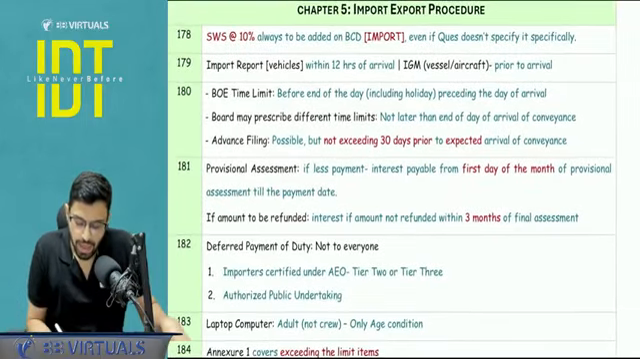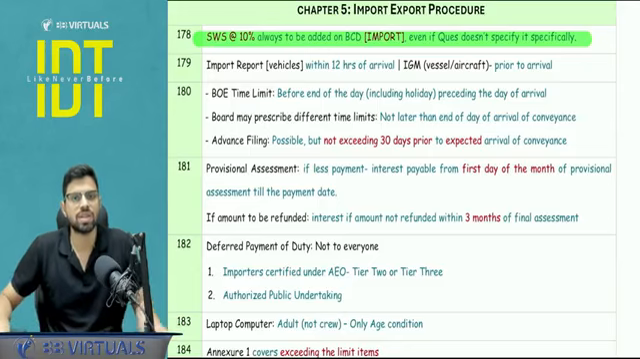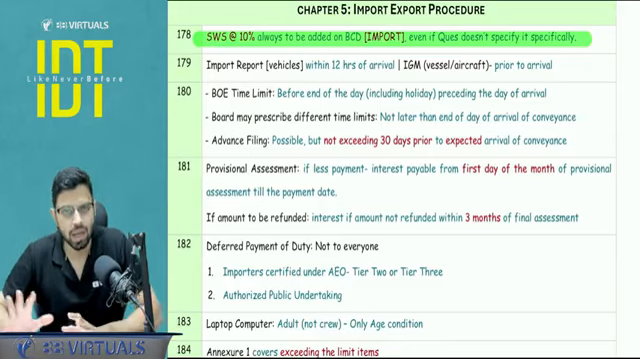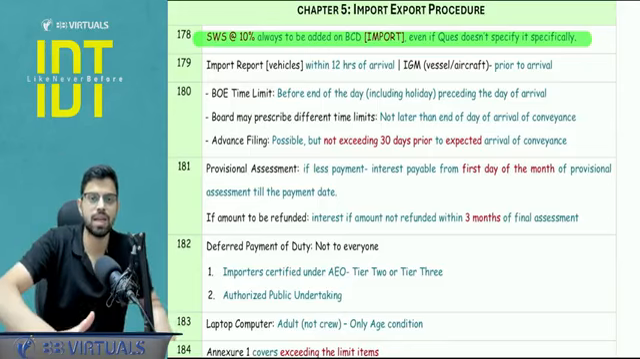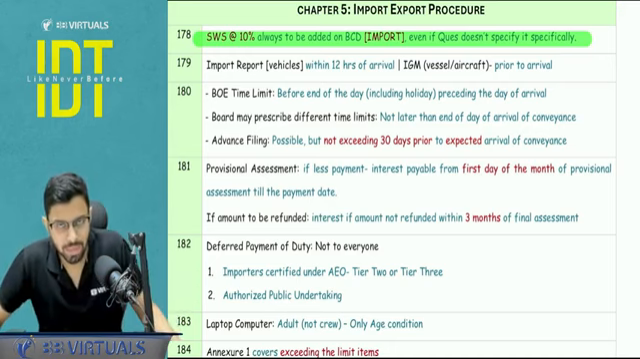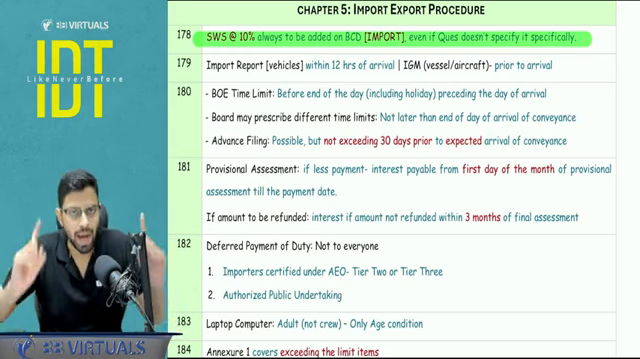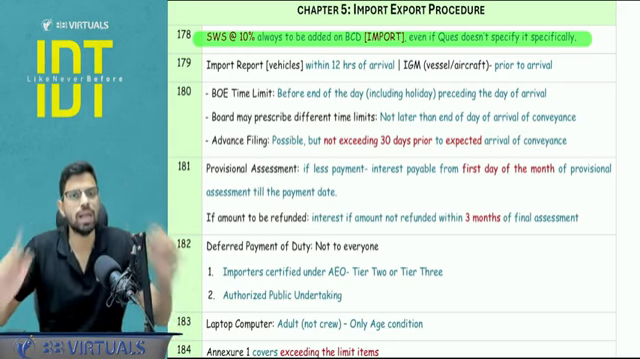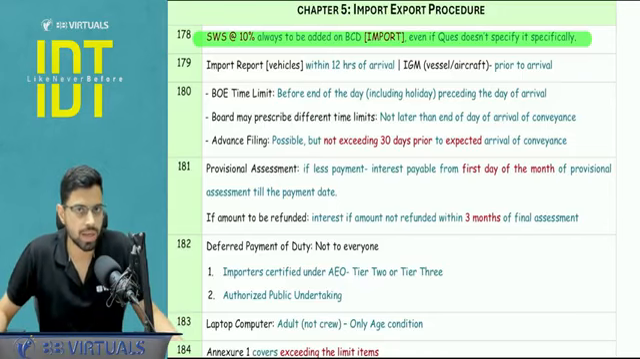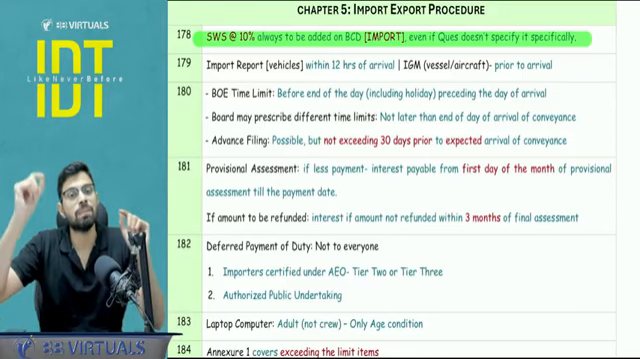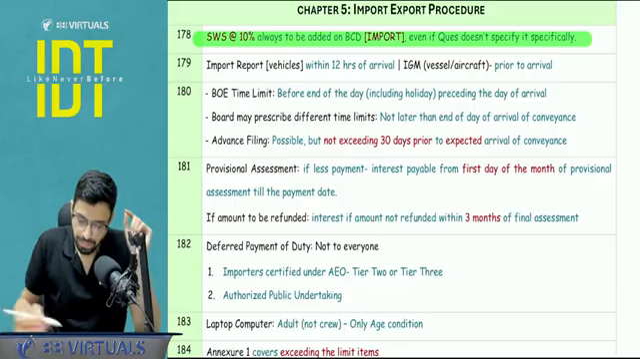Chapter number 5, SWS surcharge, that is the social welfare surcharge. Please add it without saying, unless the question explicitly says that please calculate the BCD only. If it is not stated like this, add SWS, and SWS is only applicable in case of import, not in case of export, and the calculation is BCD into 10%.